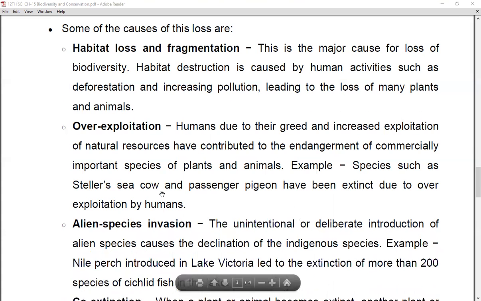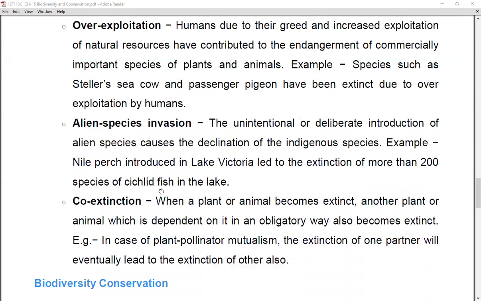Second is over exploitation, right? Over exploitation says that humans, due to their greed and increased exploitation of natural resources, have contributed to the endangerment of commercially important species of plants and animals.